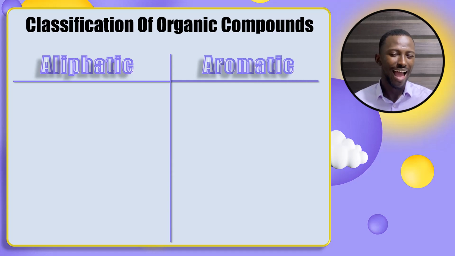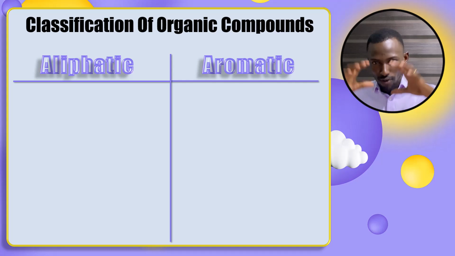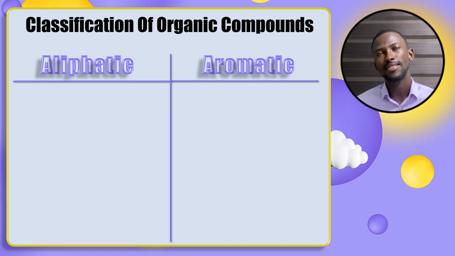Now let's consider aliphatic and aromatic compounds. Now we've gotten the bigger umbrella: either they have carbon and hydrogen, or maybe one of the hydrogens is replaced with something else. What about aliphatics?